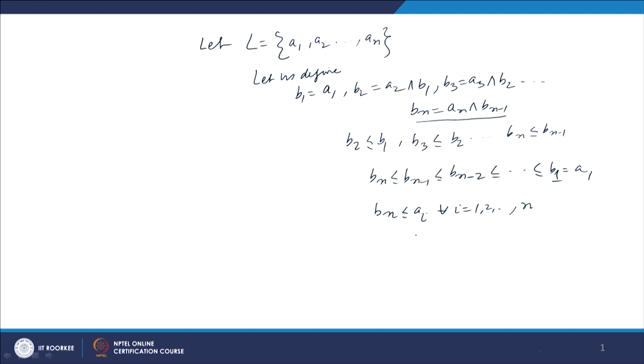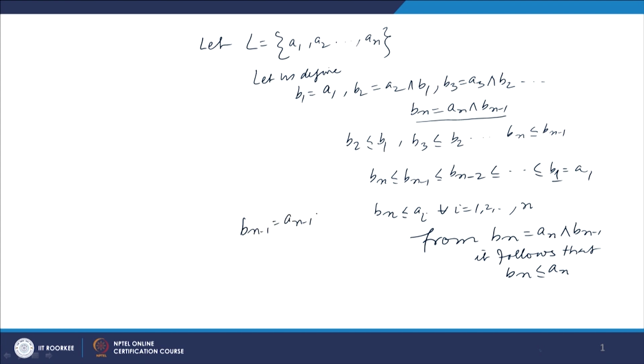From Bn equal to An meet Bn minus 1, it follows that Bn precedes An. Bn minus 1 equal to An minus 1 meet Bn minus 2, so Bn minus 1 precedes An minus 2.